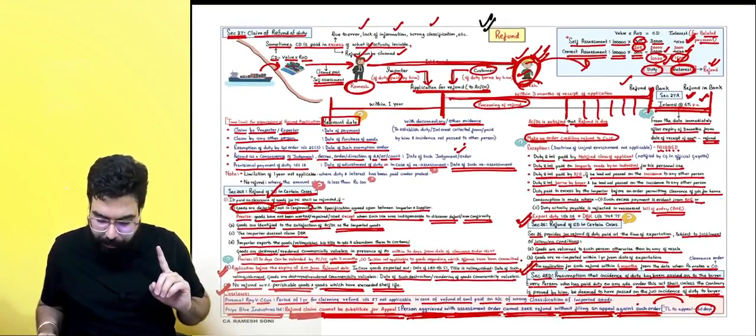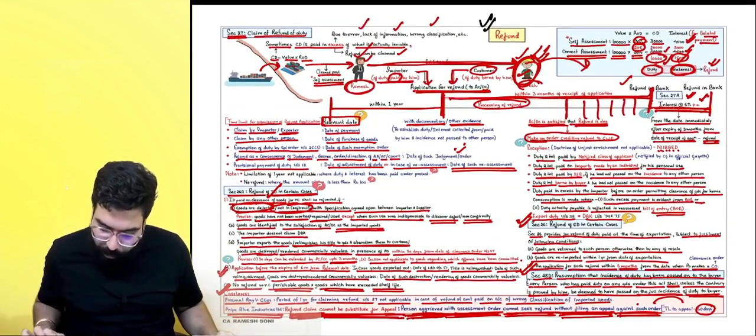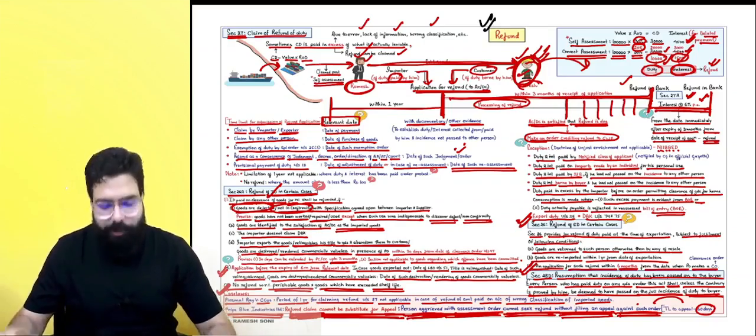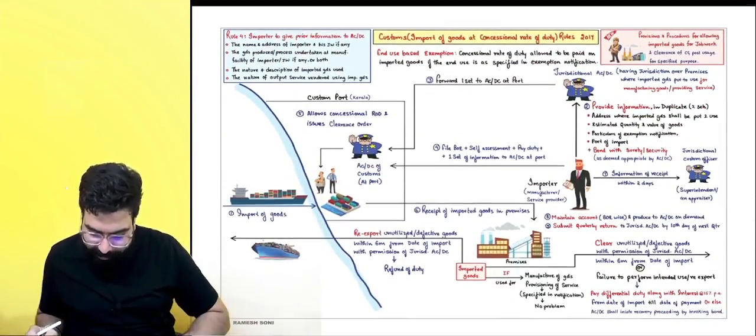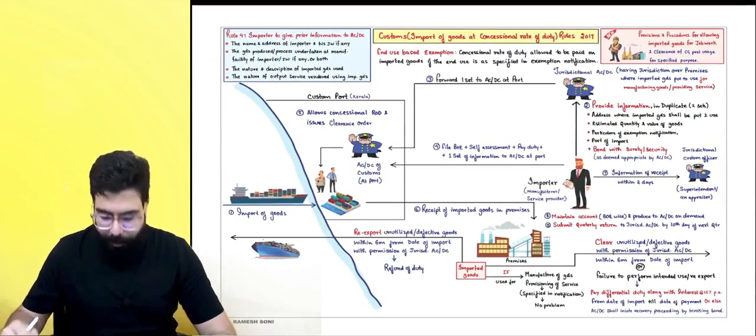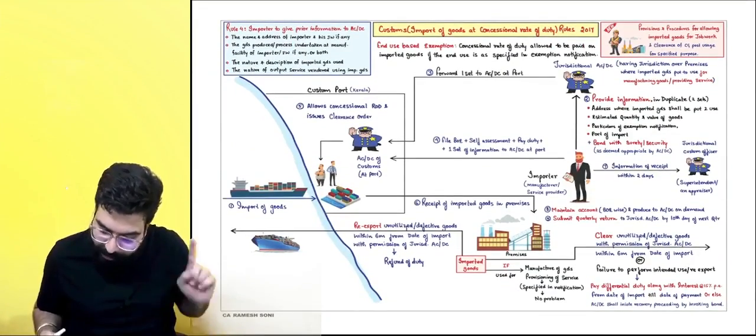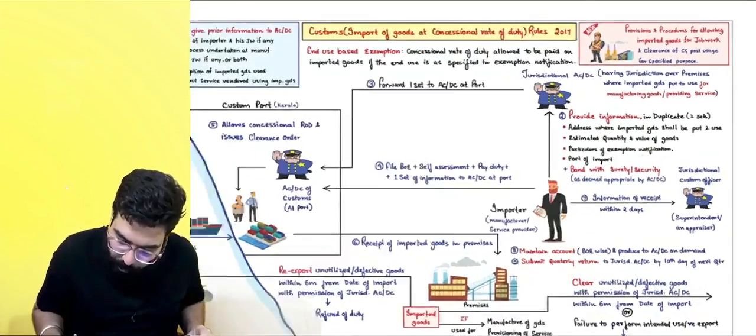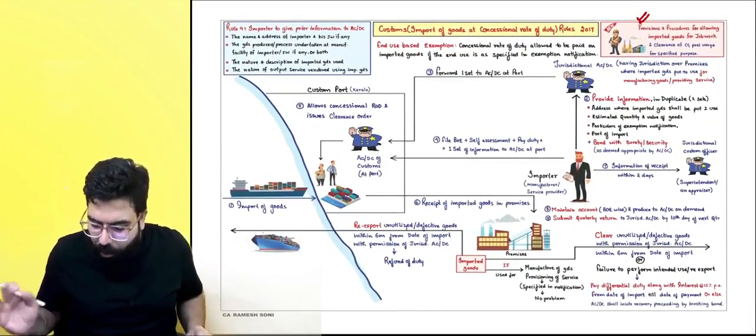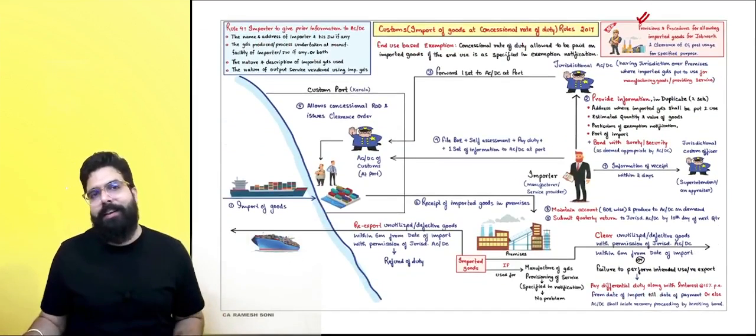We are done with your chapter of refunds over here, everyone. In the next class, we will be going ahead and discussing the chapter of customs import of goods at concessional rate of duty. There are some procedures for sending the goods for job work and also with regards to capital goods. So this chapter I will be going ahead and discussing in detail.